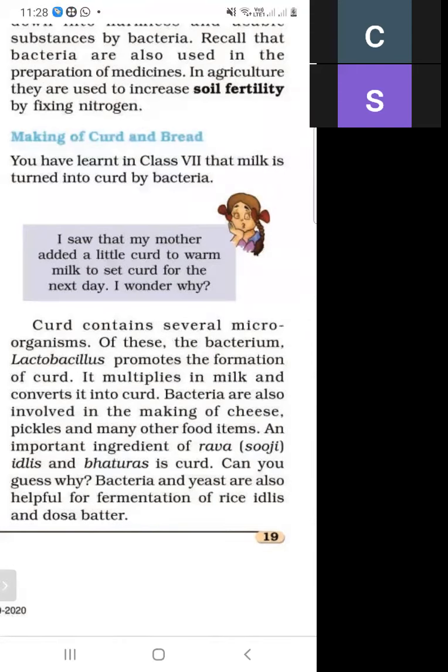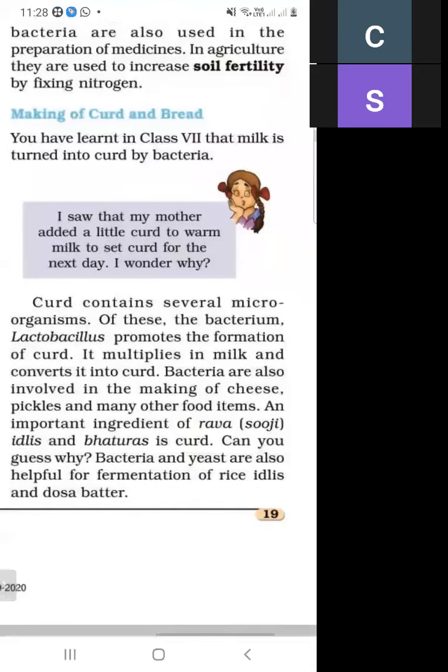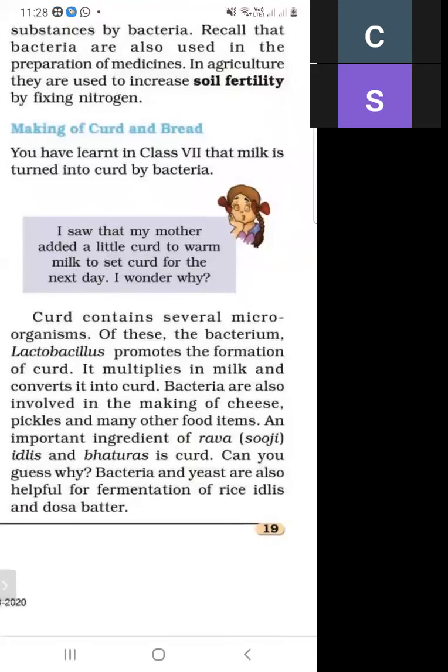Lactobacillus multiplies in milk and converts it into curd.